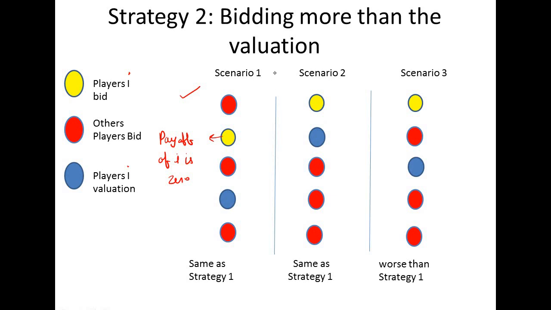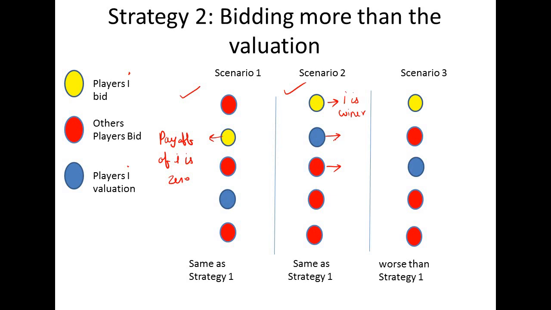Now we consider the second scenario. In this scenario the player I has the highest bid and he is the winner. Now this is the valuation money for player I, and this is the highest of the remaining bids.